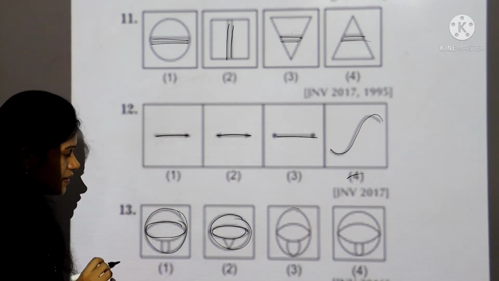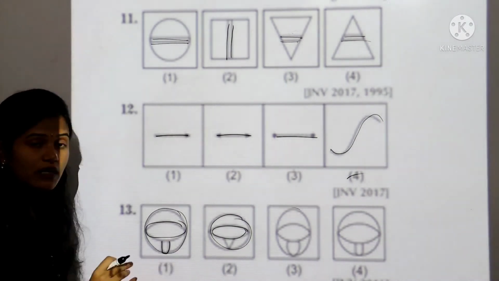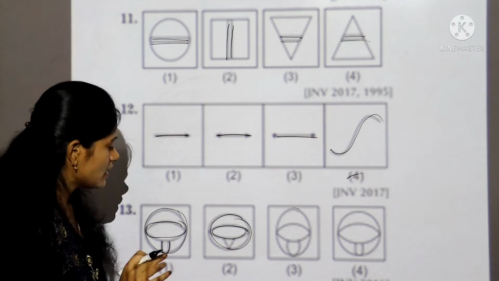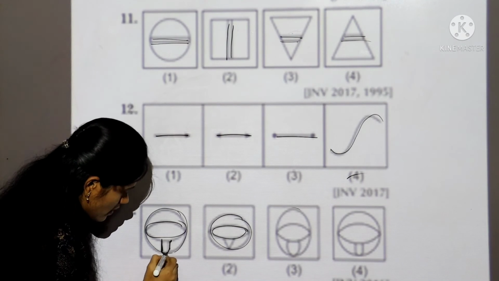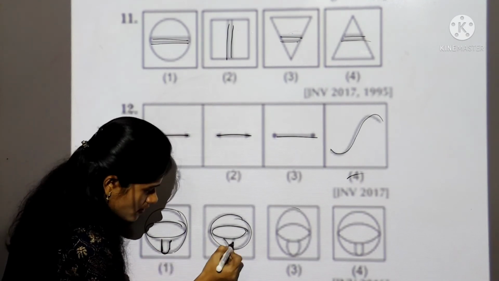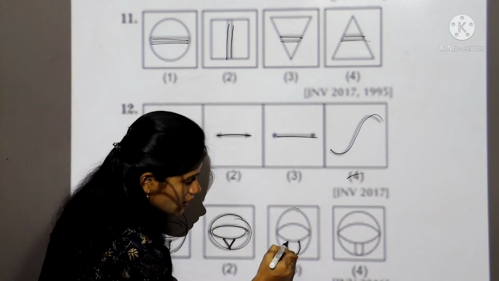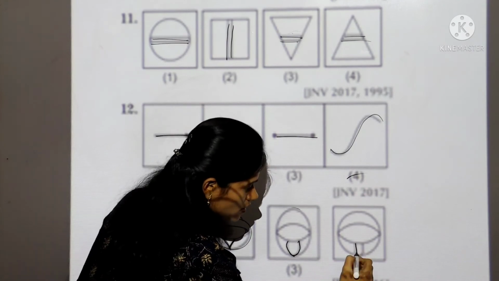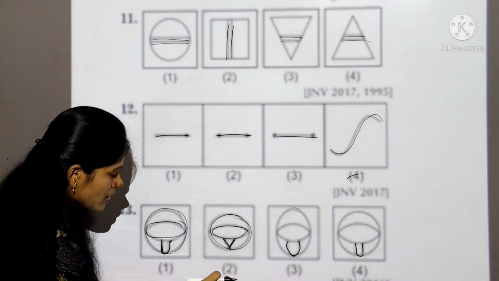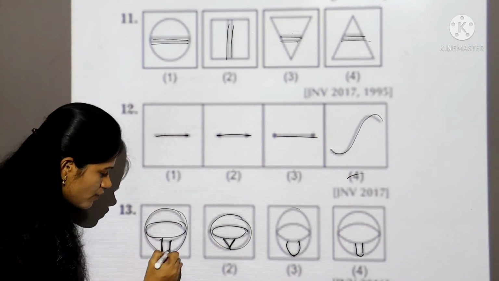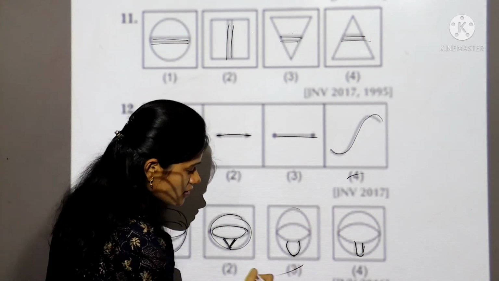See. Here in this case, you just see below part carefully. Actually, odd man out is a keen observation part. Here you see below part which is having two straight lines and little curved here. In second box, two straight lines here. In third box, there is no straight line, only curved shape here. In fourth box, these two straight lines, little curved, means except 3, remaining boxes are having two straight lines. See here, first box, second box, this fourth box. So our answer is third one.